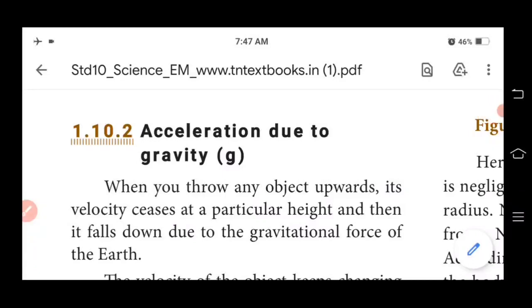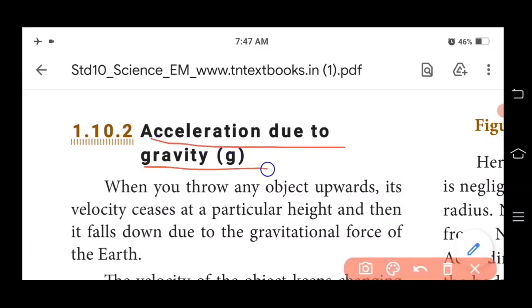Good afternoon, students. Now we are learning our first lesson, laws of motion. Students, today's topic is acceleration due to gravity. Acceleration due to gravity.